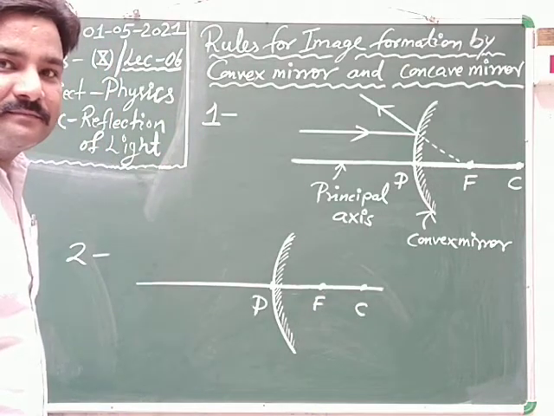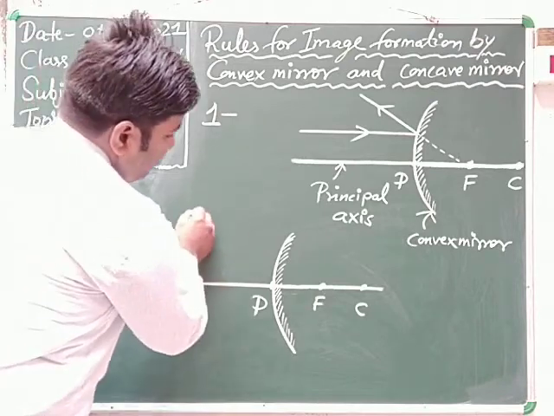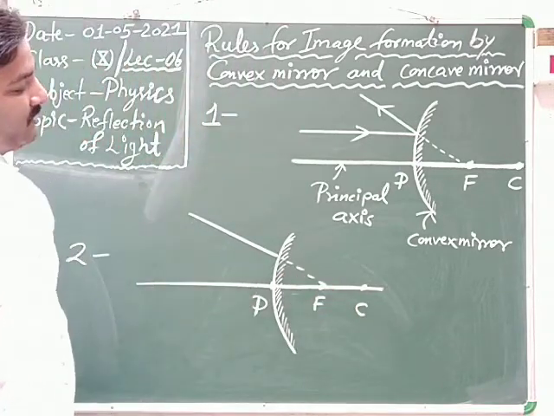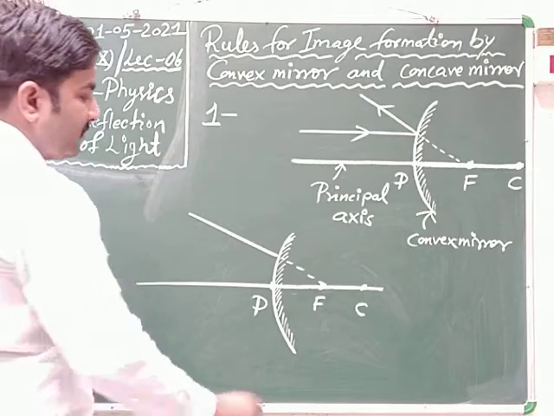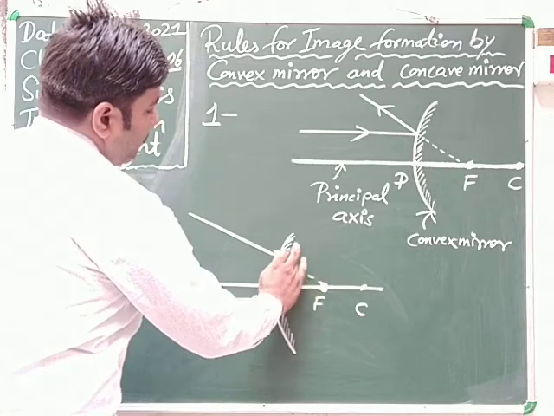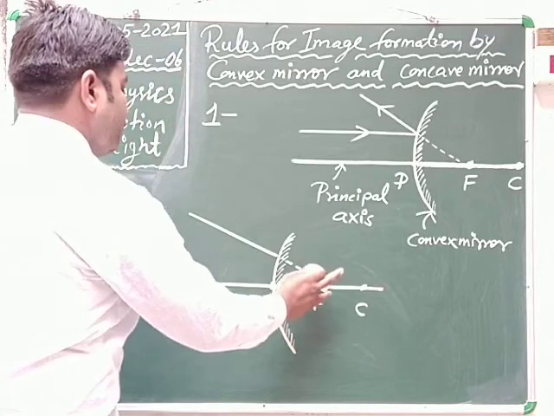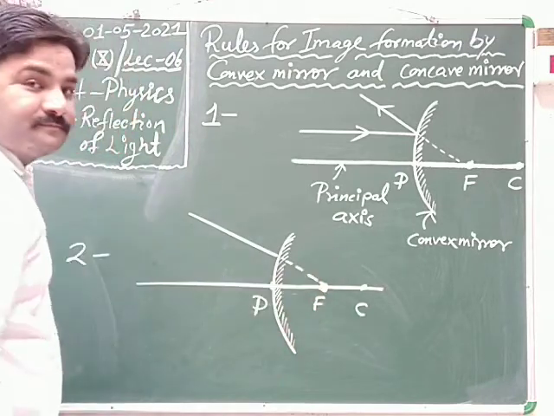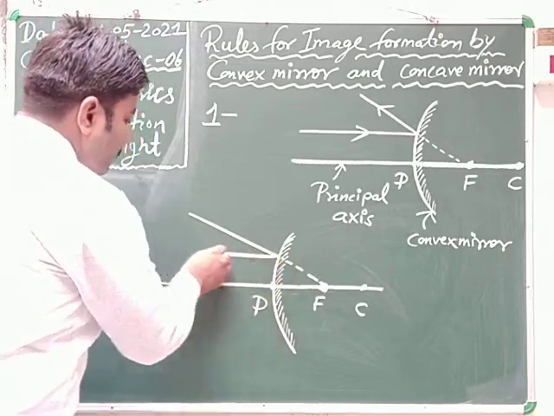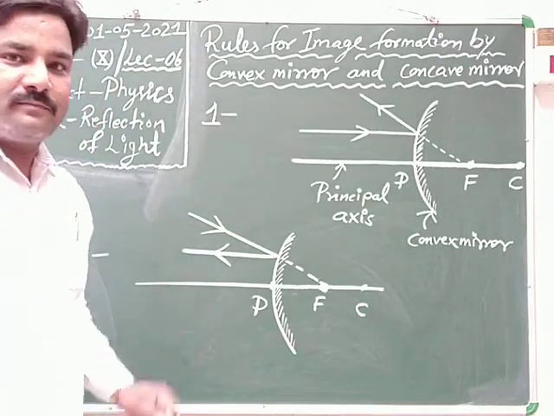When the ray of light is incident towards the focus, in this way, then after reflection it becomes parallel to the principal axis. Clear? This is the second rule.